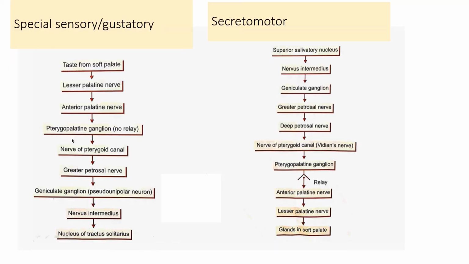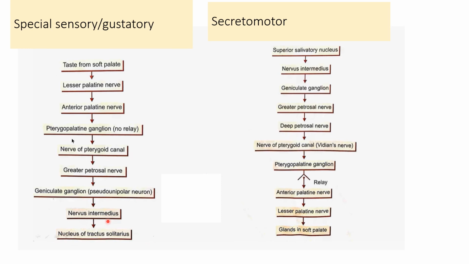The taste sensation. Fibers which are carrying the taste sensation. So the taste buds which are present in the mucosa of soft palate, the sensation is carried by the lesser palatine nerve. Then this lesser palatine nerve will pass through the pterygopalatine ganglion without relay. Then will reach to the nerve of the pterygoid canal. Then through greater petrosal nerve, geniculate ganglion, and then through the nervus intermedius, they will reach up to the nucleus